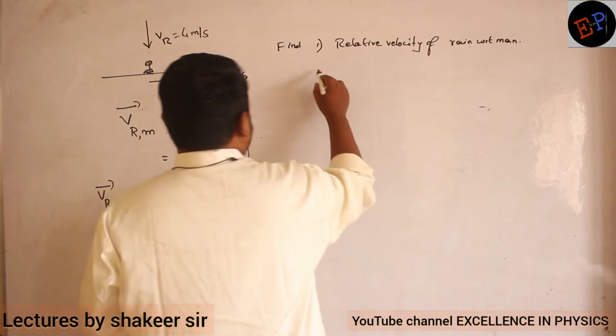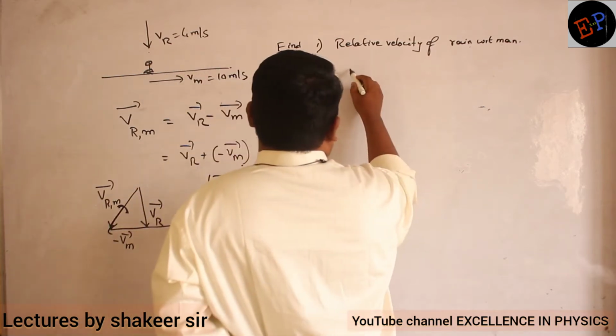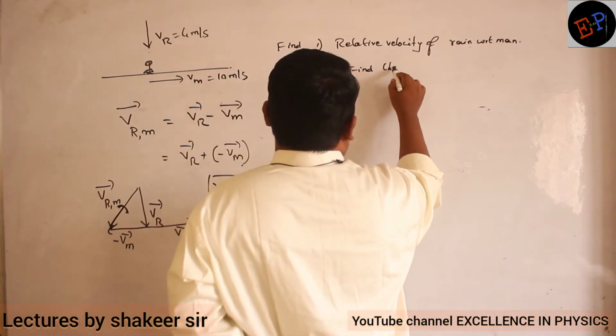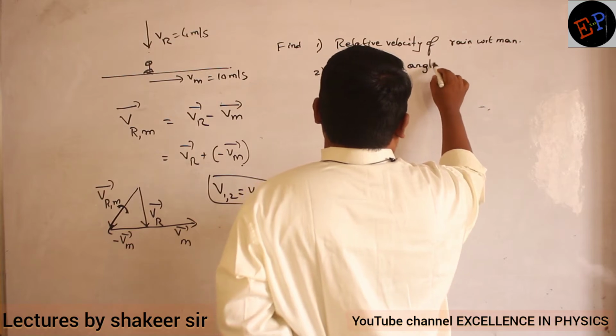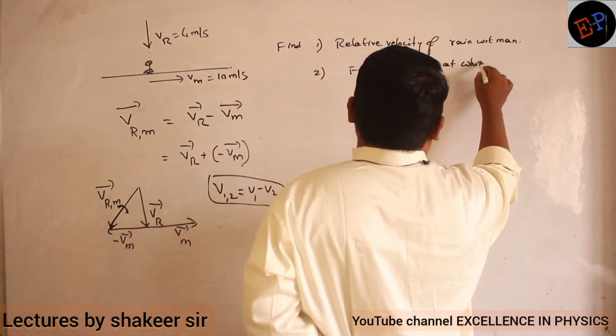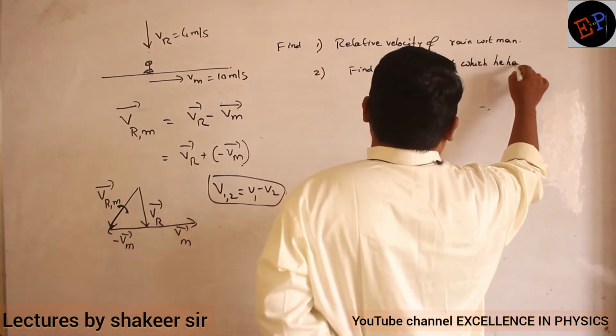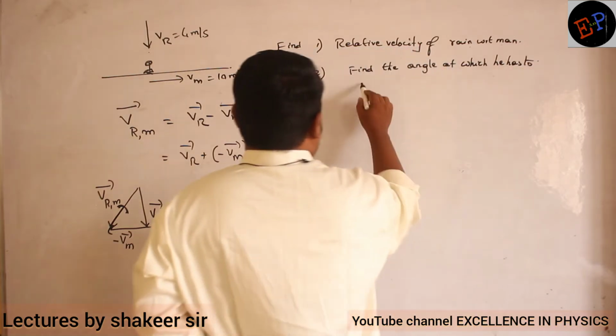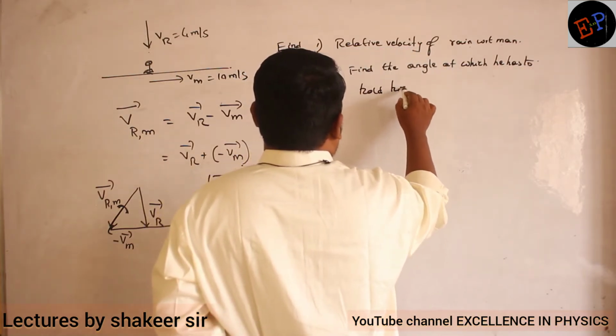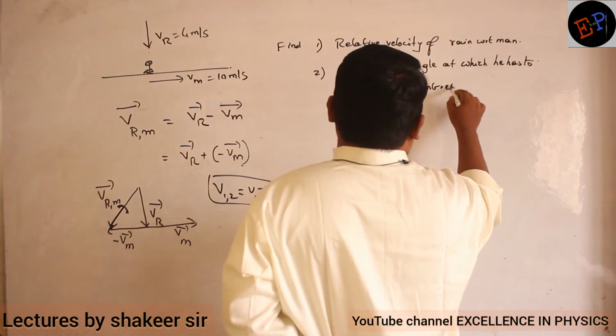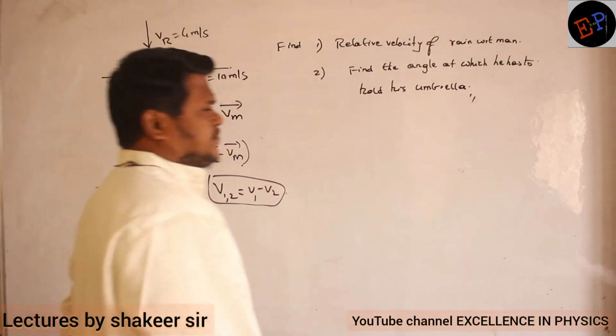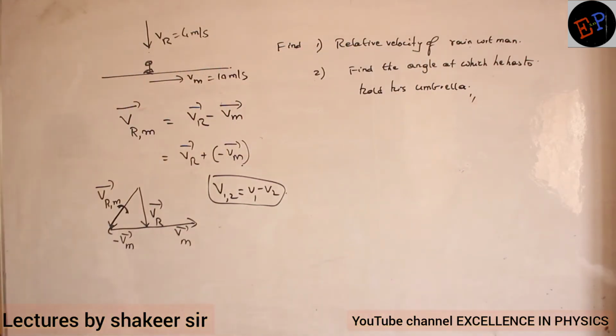Second problem is find the angle at which he has to hold his umbrella. So you are supposed to find out that angle at which he has to hold his umbrella.